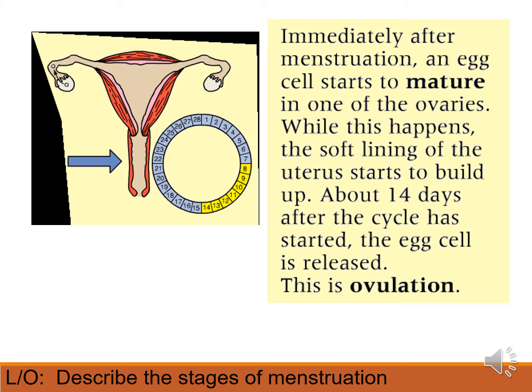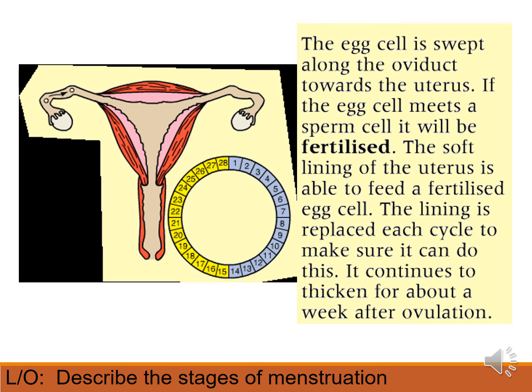Now, a female can become pregnant at any stage during her cycle. However, this is when she is most likely to become pregnant. So the egg cell is swept along the oviduct towards the uterus, along those cilia that we learnt about in a previous lesson. And then if it meets a sperm cell, it will be fertilized.